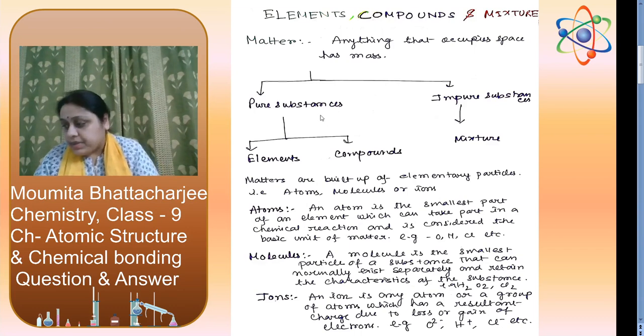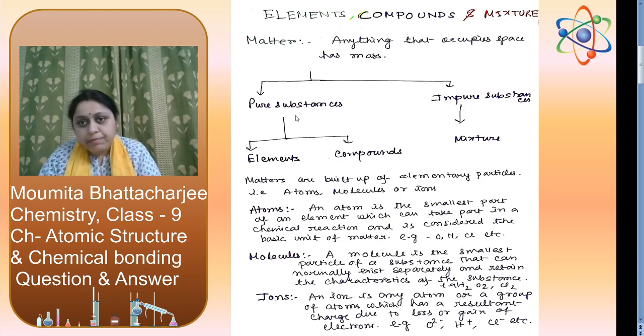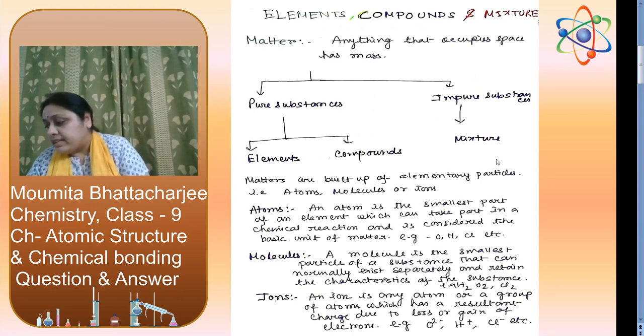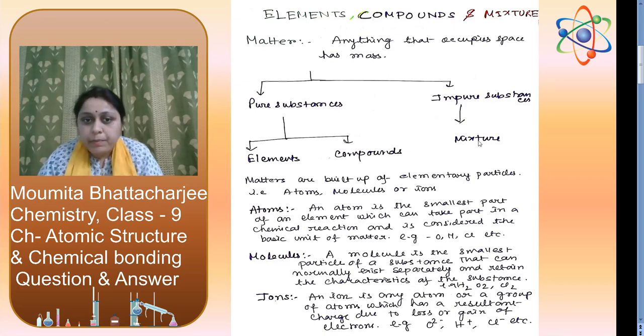Now, what are pure substances? They are always homogeneous in nature. They have particles of one kind and they have a definite set of properties. Elements are also pure substances and cannot be broken down into simpler forms, and compounds are also pure substances and can be broken down into simpler forms as elements. Mixtures don't have a definite proportion and the substances retain their original properties.